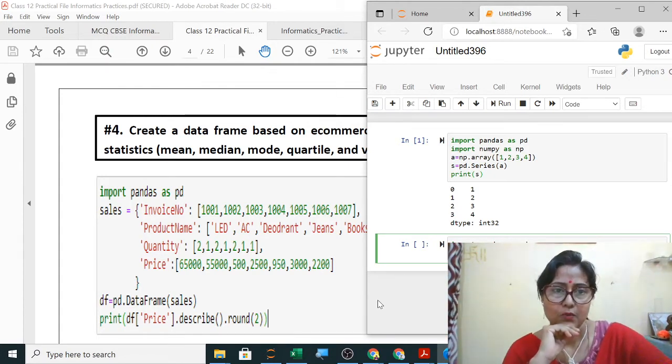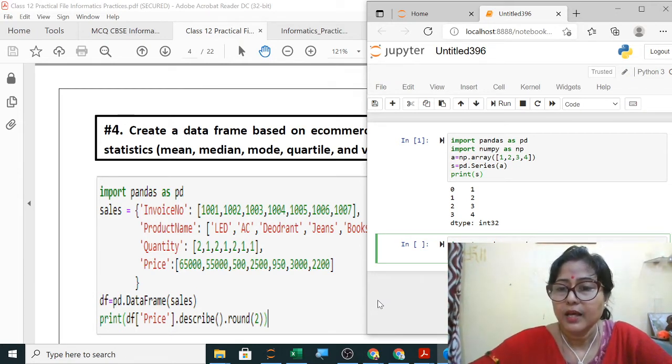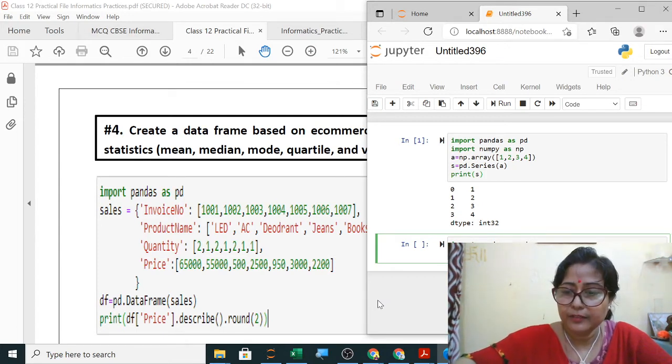This was based on e-commerce. E-commerce means your bill number, product name, quantity, and price. So instead of roll number, I will write the invoice number, and in square brackets any invoice numbers. Then the product name.